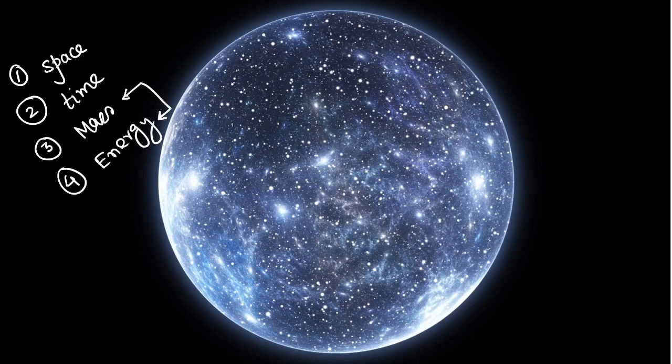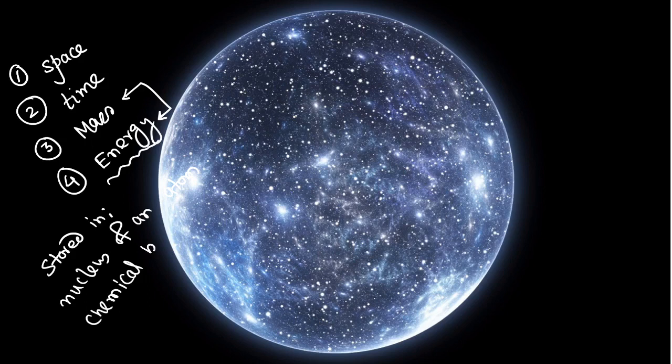Mostly this energy is stored in a nucleus of an atom, or in a chemical bond, or in voltage and ampere phenomena.